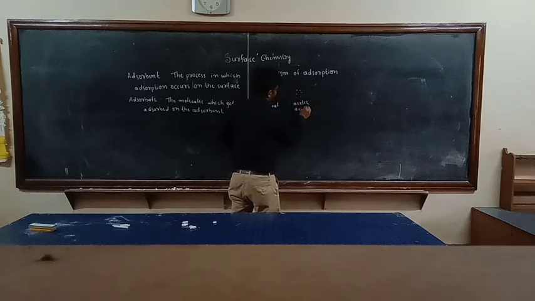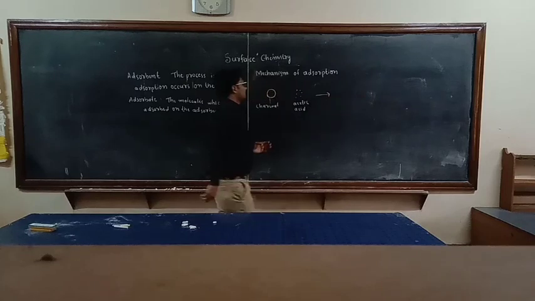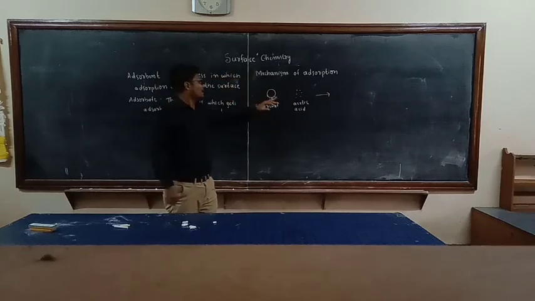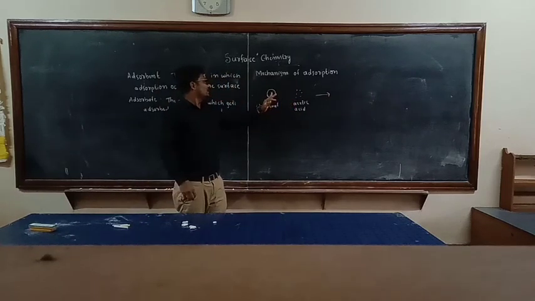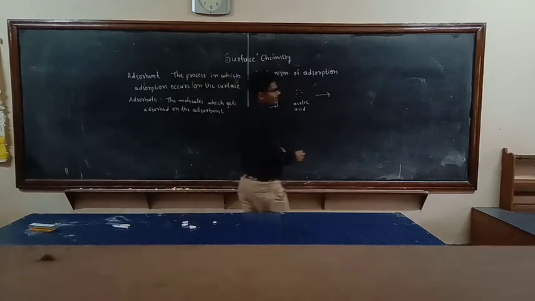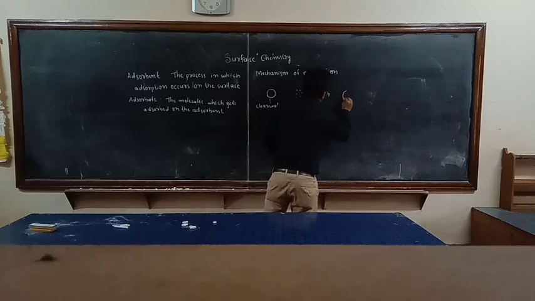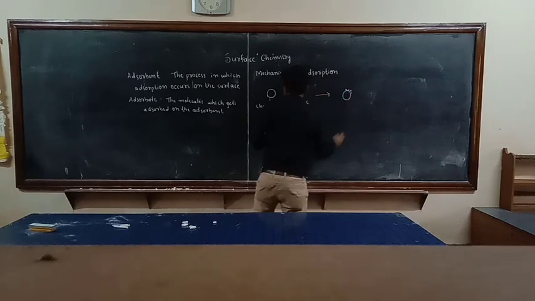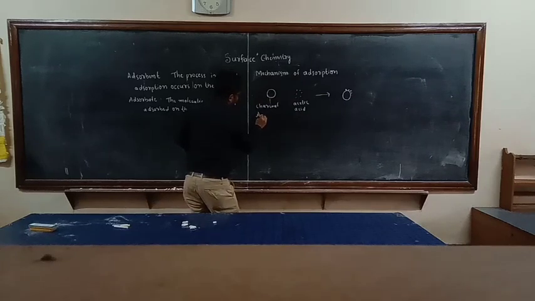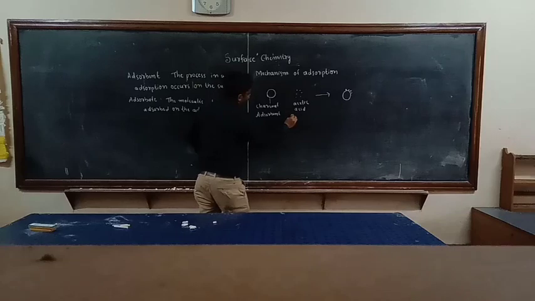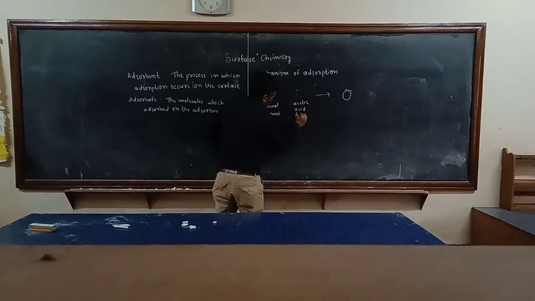Acetic acid. Then what happens? The acetic acid droplets occur on the surface of charcoal. Then adsorption takes place. This is the adsorbent. This is the adsorbate.